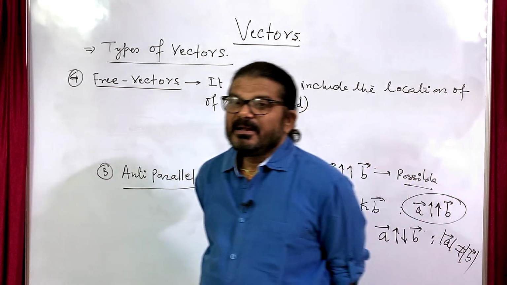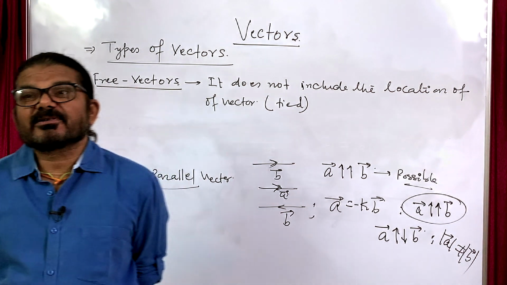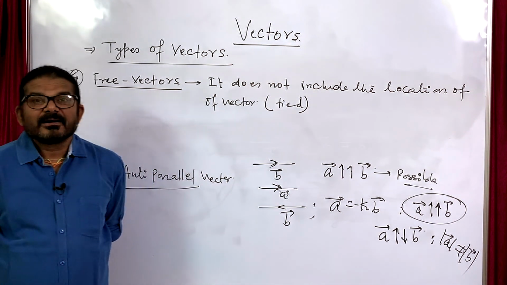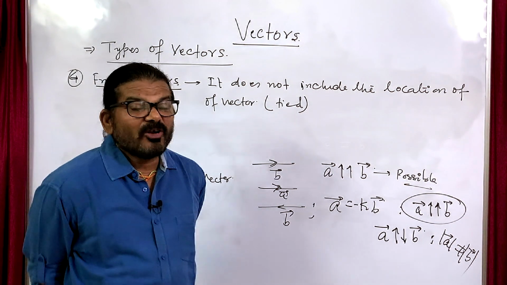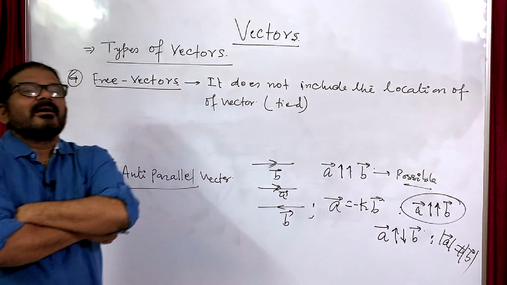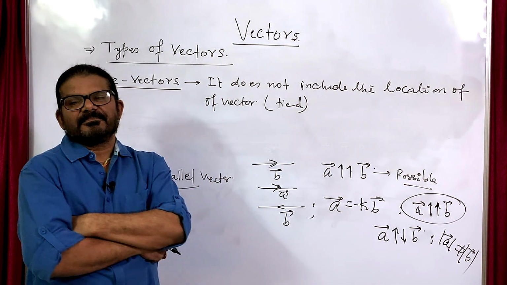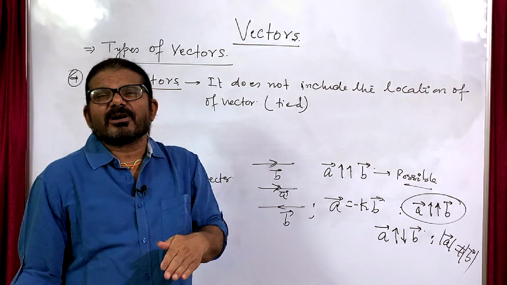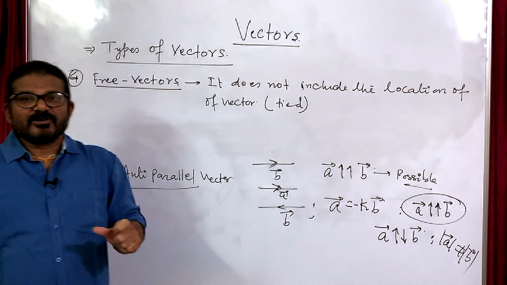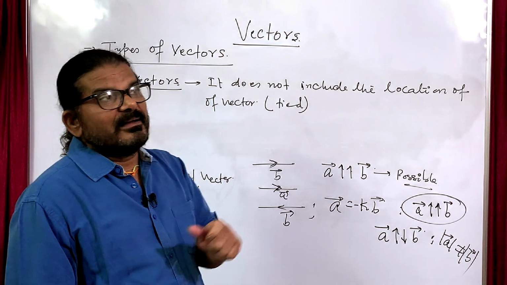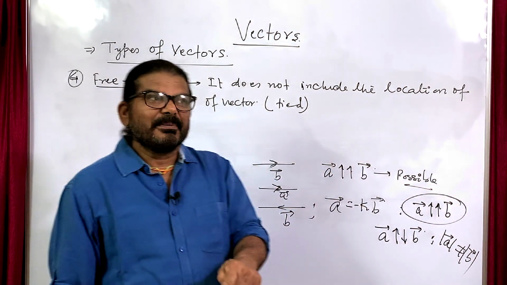But if you are dealing with its translational motion, then all force vectors will behave as free vectors. We can shift their line of action and point of application.